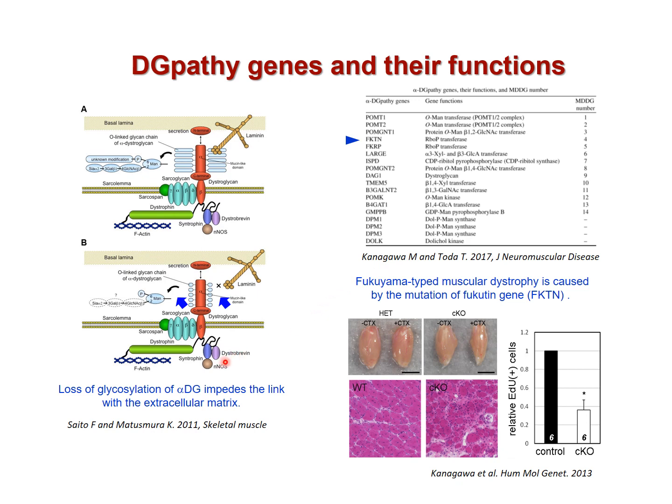Recently, it has been shown that loss of glycosylation of alpha-DG impedes the link with the extracellular matrix and results in the development of muscular dystrophy and dilated cardiomyopathy, called DG-pathy. This table lists the DG-pathy genes and their function. The fukutin gene FKTN encodes a glycosylation enzyme for alpha-DG, and mutation in this gene can lead to Fukuyama-type muscular dystrophy.